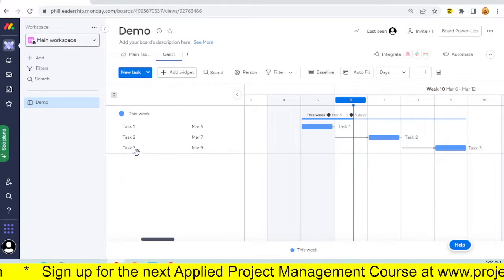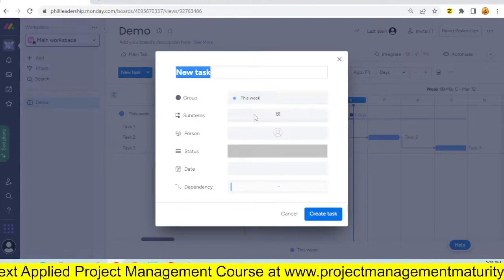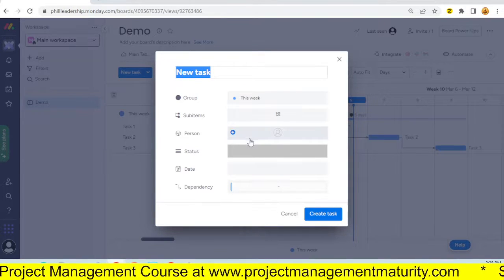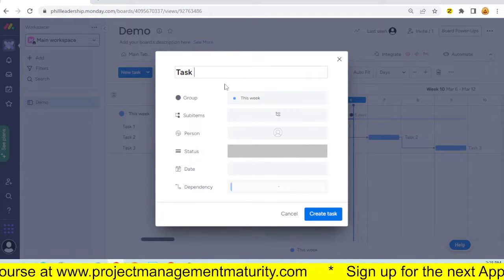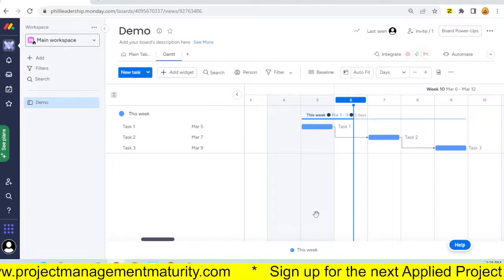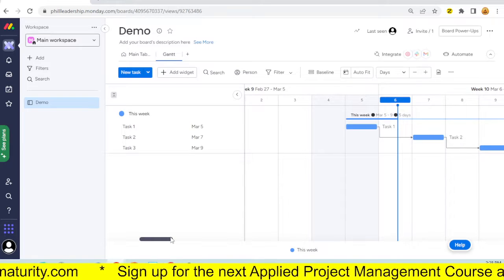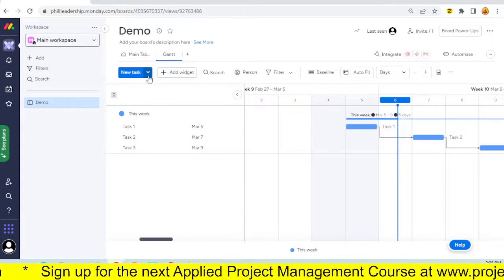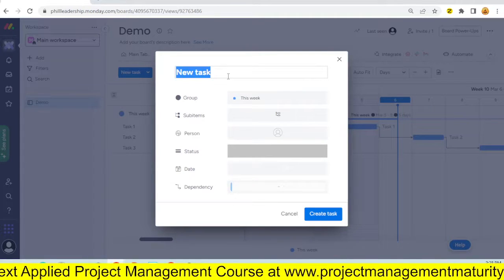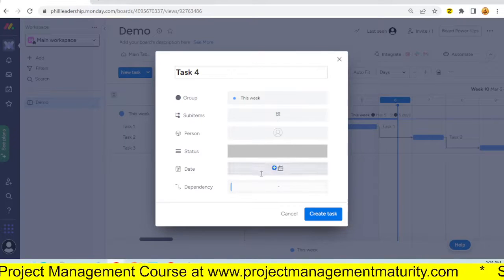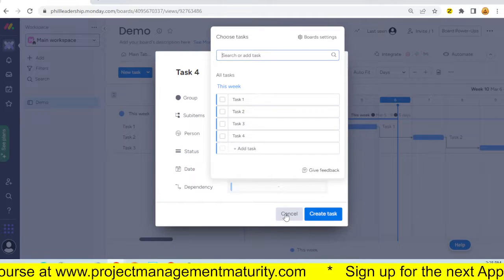And let's see if I can add a task to this. New task. And it's grouped under this week. Okay, and I'll just call it task 4 in line with everything else. Create. I didn't see where task 4 went. Let's do that again. New task this week. Task 4. And the dependency. Oh, it is in there. So my task 4 is in there.